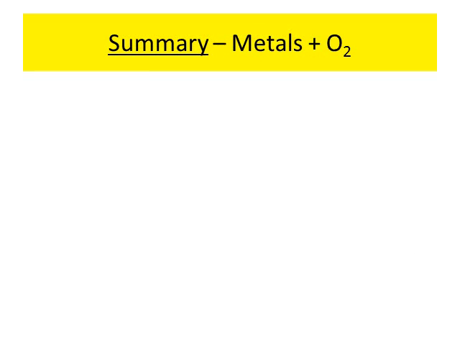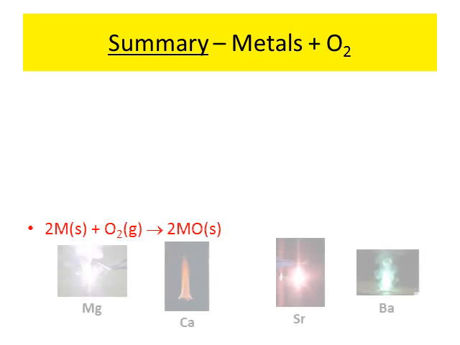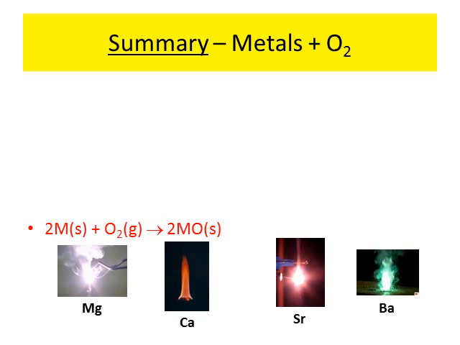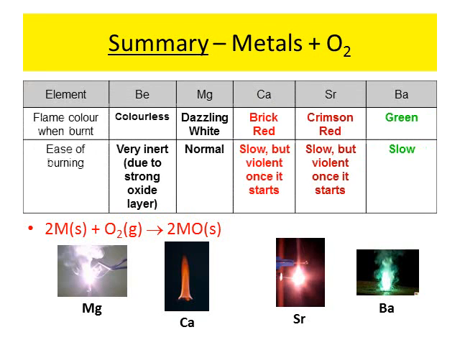The next important thing to summarize is the reaction of the metal with oxygen. As you can see in this reaction, metals react with oxygen to form the metal oxide, following which we talk about the protective layers. In a table, you can see the color of the flame. Once again, the important thing to remember is the reaction of magnesium burning with a dazzling white color.